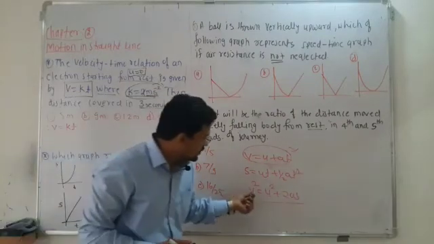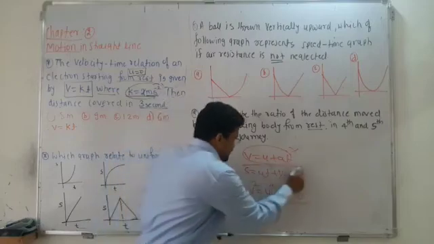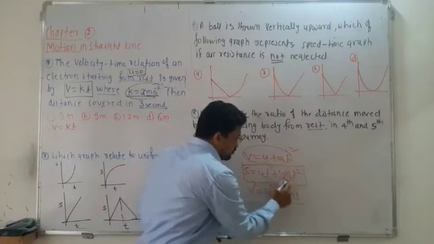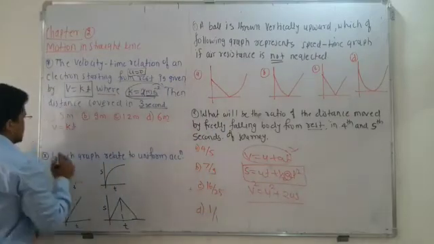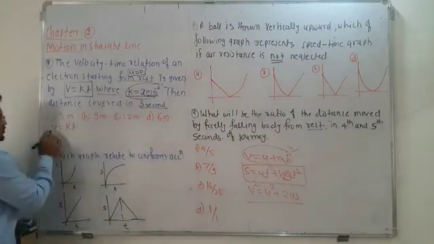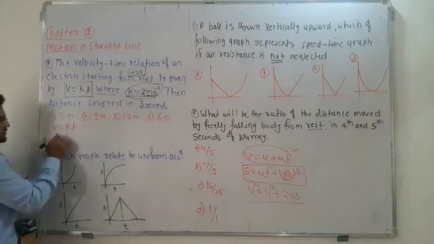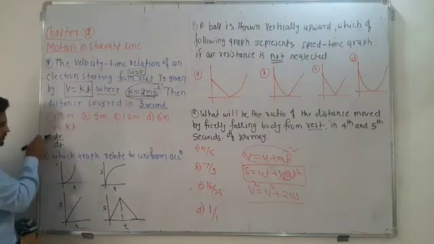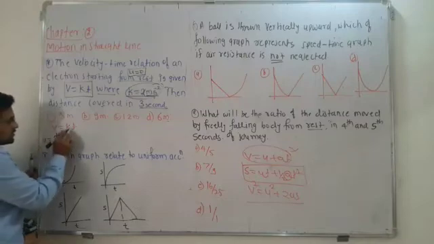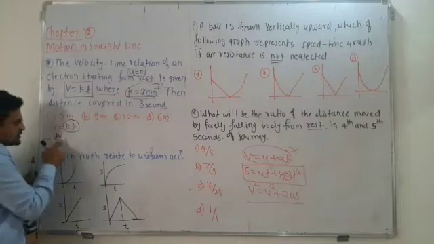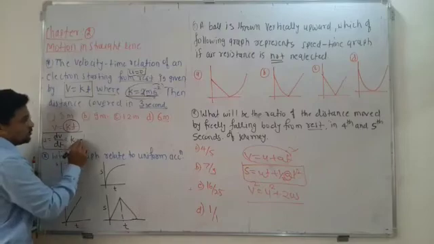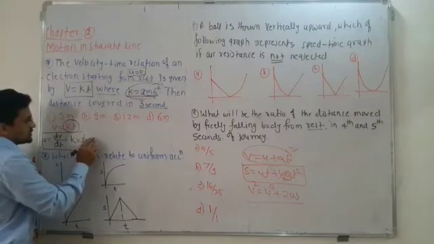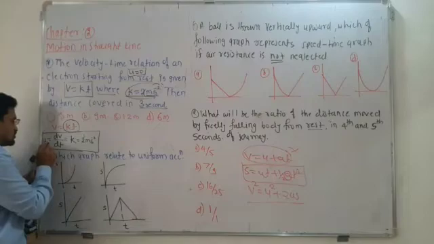So you can simply use the approach to find the acceleration itself. Acceleration is nothing but dv by dt, the rate of change of velocity with respect to time. So you have to differentiate with respect to t, and when you differentiate, you will get k itself. That k value is 2 meter per second square. So the acceleration you got.